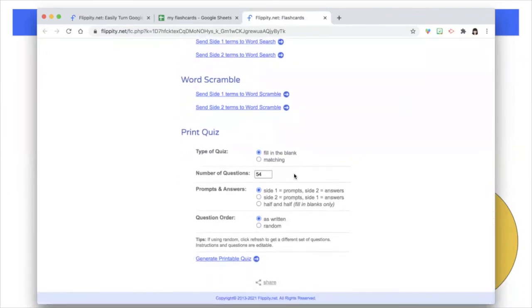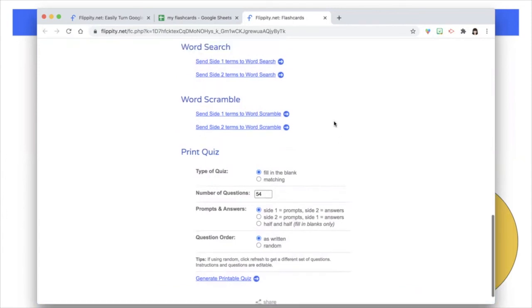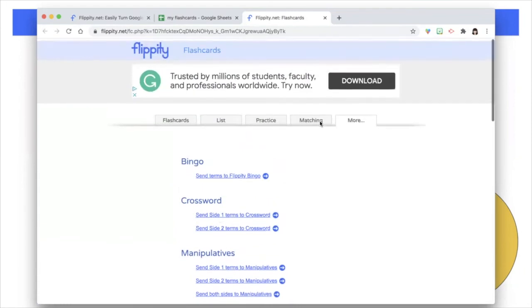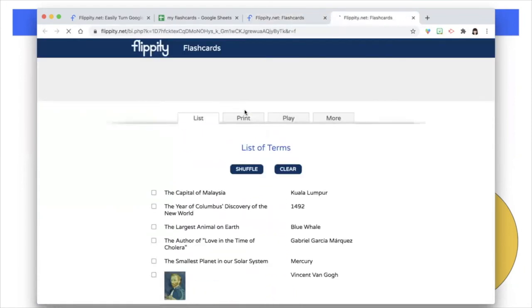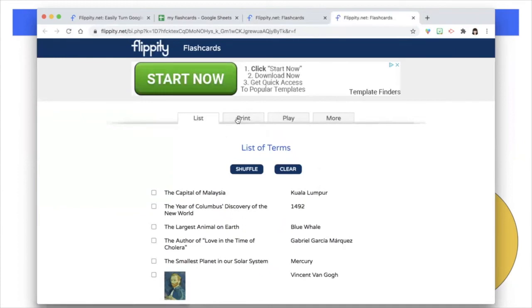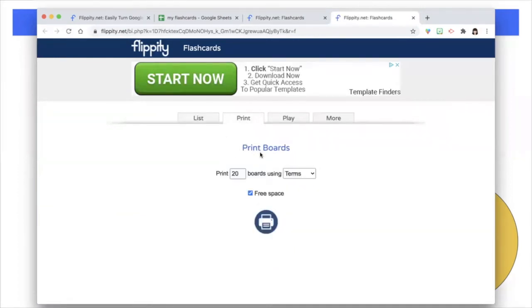Of course, you could also print a quiz and make it a fill in the blank or just a matching type activity. And you can control how the quiz would look and generate. So scrolling back to the top here, bingo, how that would work. You can play that online. You can also choose to print. So it would print out boards. You can include a free space or not. Just decide what's going to be on the terms or on the board.